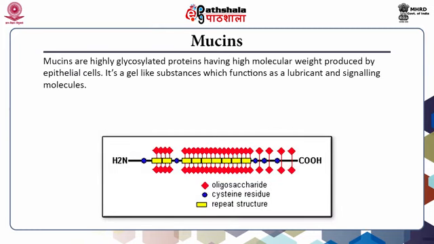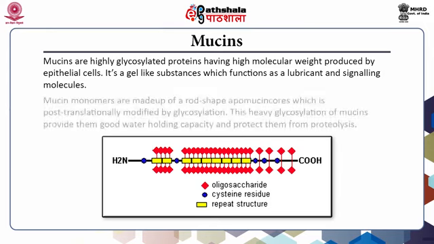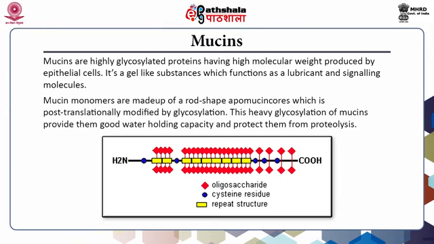Mucins. Mucins are highly glycosylated proteins having a high molecular weight produced by epithelial cells. It is a gel-like substance which functions as a lubricant and signaling molecules. Mucin monomers are made up of a rod-shaped apomucin core which is post-translationally modified by glycosylation. This heavy glycosylation of mucins provides them good water holding capacity and protects them from proteolysis.